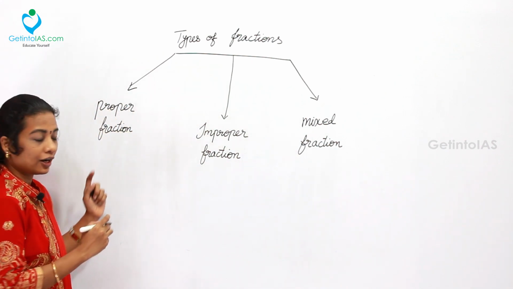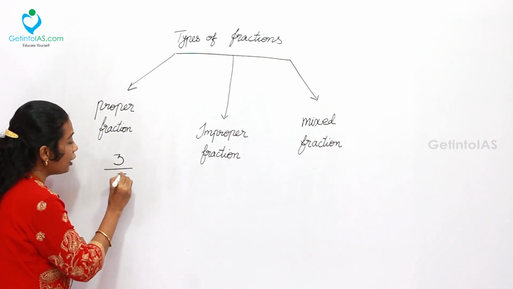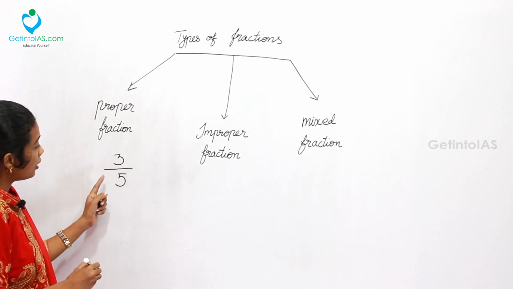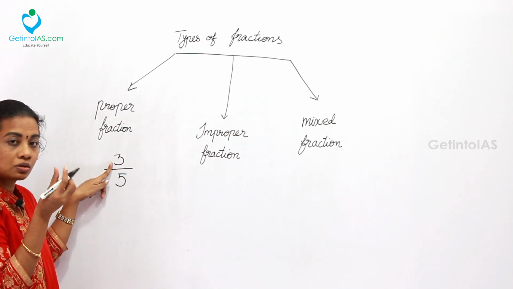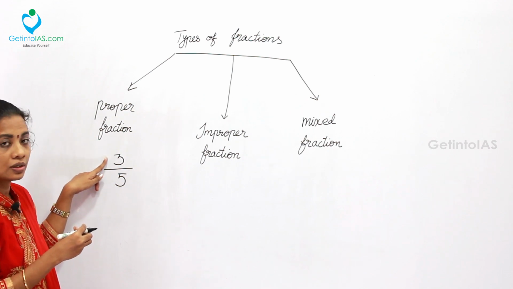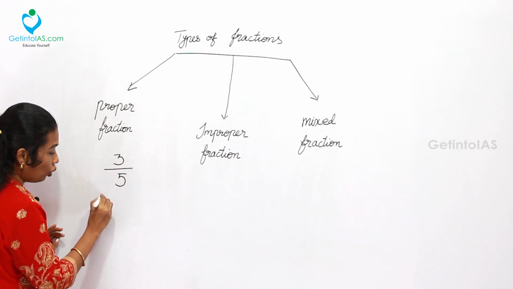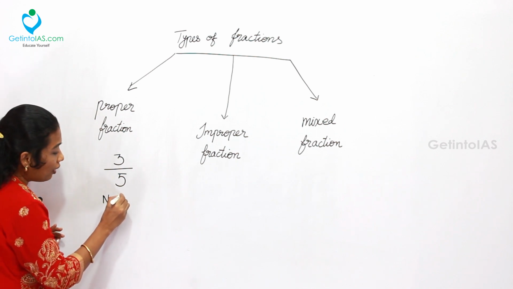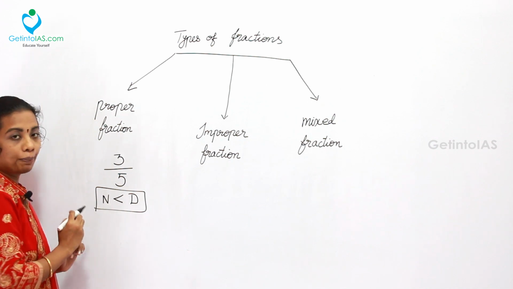In the proper fraction, always the numerator will be lesser than the denominator. Say for example 3 by 5. 5 is the denominator, 3 is less than the denominator. So we are calling this a proper fraction. So we can note it, numerator will be always less than the denominator in a proper fraction.